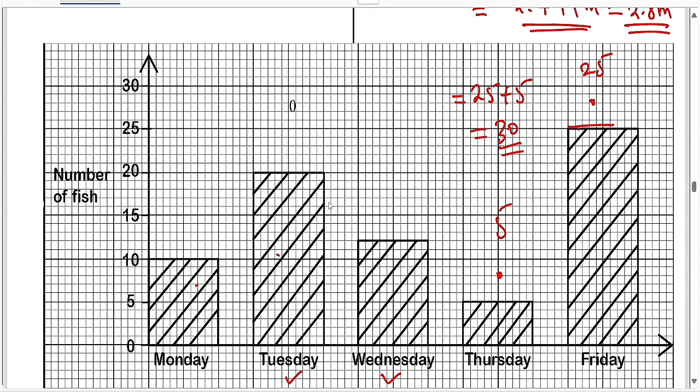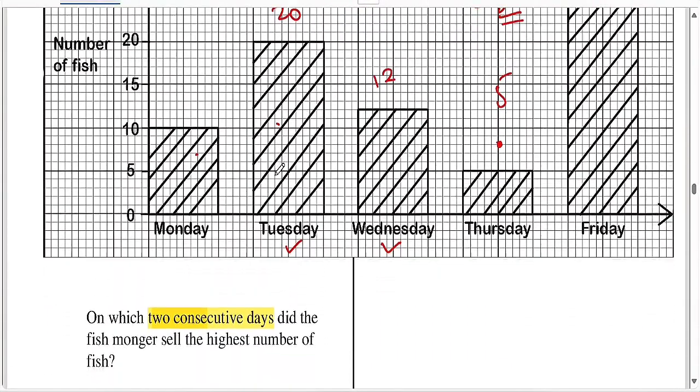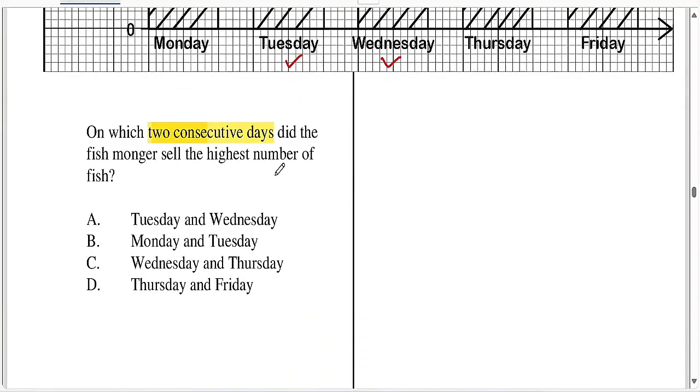As for Tuesday and Wednesday, okay, we can also take Tuesday and Wednesday. Tuesday being 20, Wednesday being around 12. So if you take just 20 and add to 12, it should give you around 32. So the only answer that is applicable here is Tuesday and Wednesday. And you can't say Tuesday and Friday because those are not 2 consecutive days, because those days are apart from each other. So the only option hapa uliobaki now ni Tuesday and Wednesday.